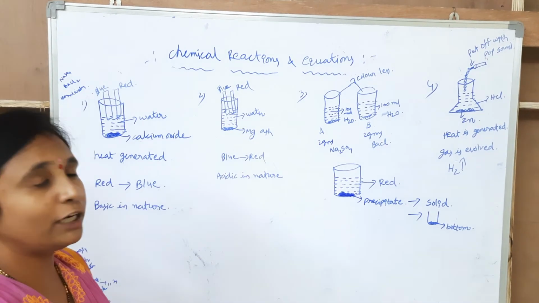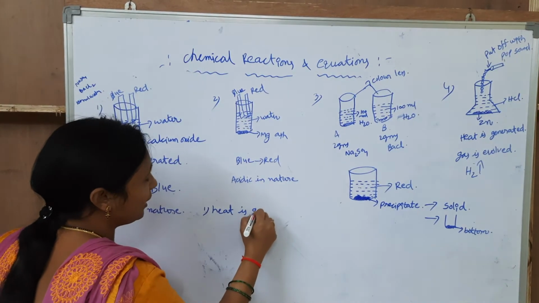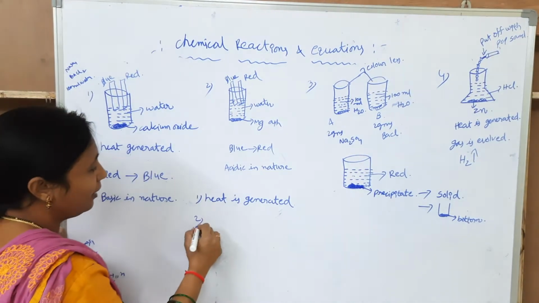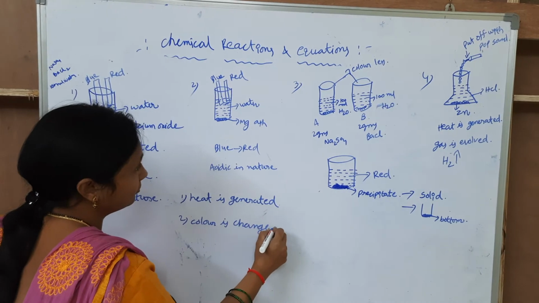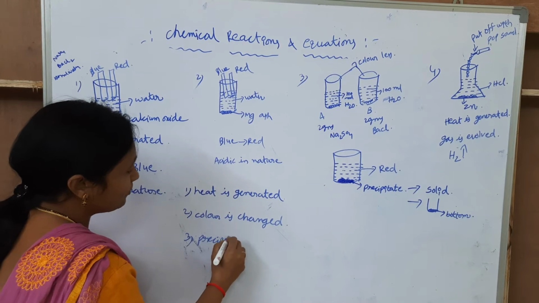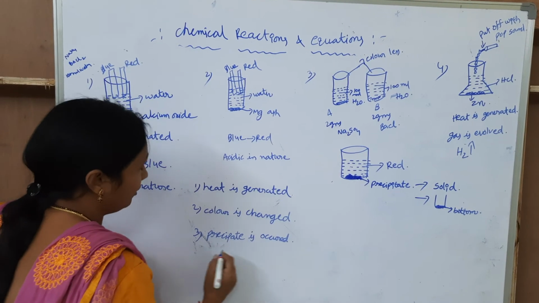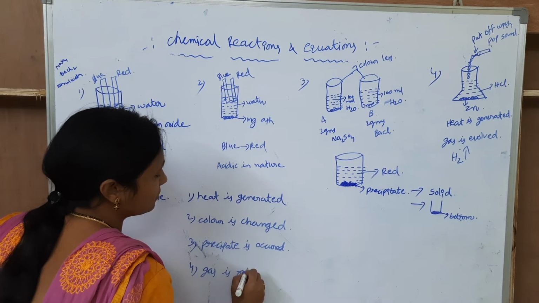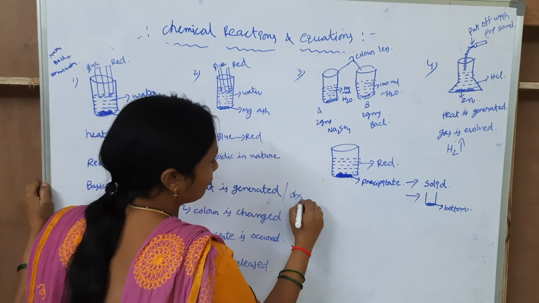In those examples, what you observed in the first example, the heat is generated. The color is changed, next precipitate is formed, fourth one gas is released, heat generated or heat is observed.